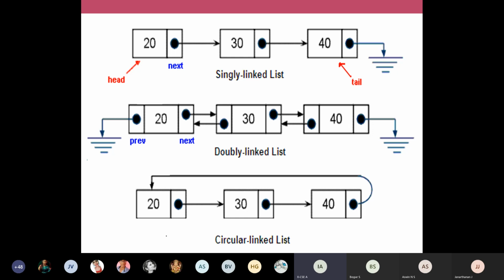Once again, one more example I've given here. You just see how the end nodes are denoted. In your singly linked list, only the last node is made null. In your doubly linked list, if I'm not using a header, as in this case where you don't have a header, the first node doesn't have a previous node, so its previous field will be made null, and the next field of your last node will also be made null.